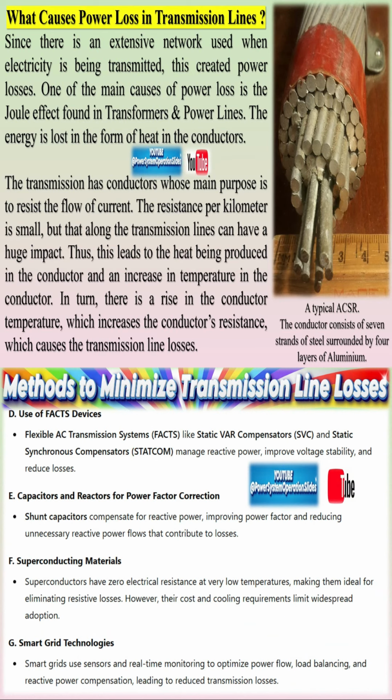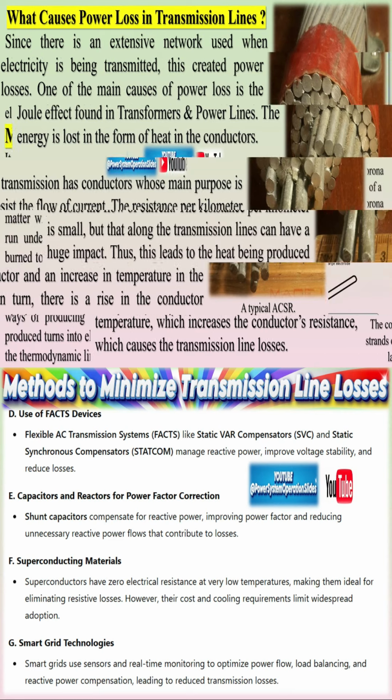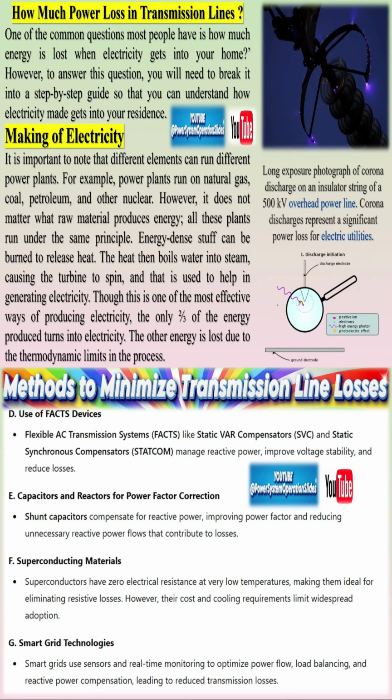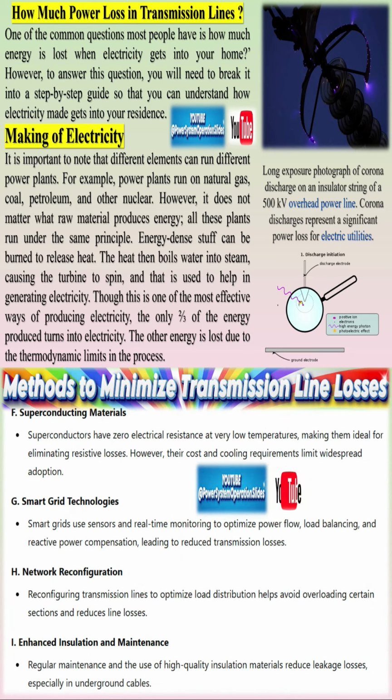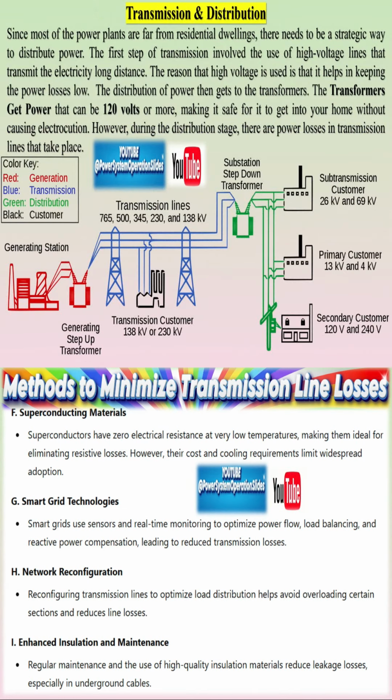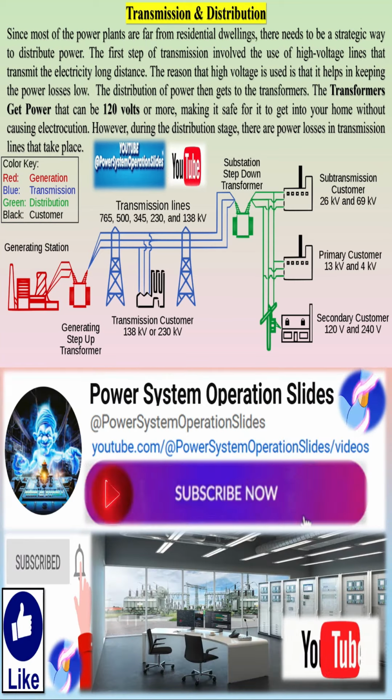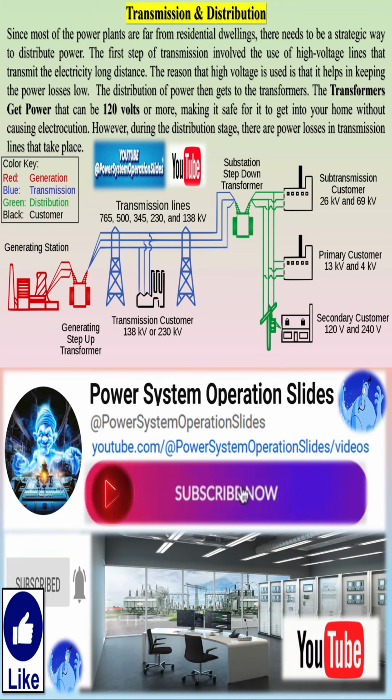So, what are transmission line losses? Any power transmission system incurs losses because some power input is dissipated as heat. In AC transmission, the main culprits are the line's resistance, reactance due to inductance and capacitance, and corona discharge. These losses, known as transmission line losses, can range from 5 to 10% over long distances if not properly managed.